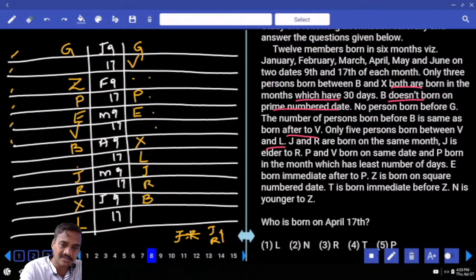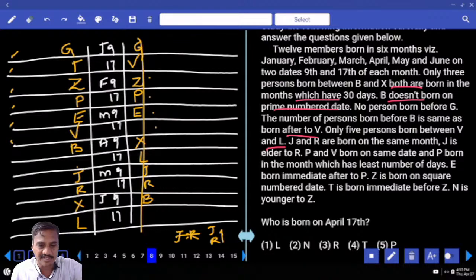Now here again, Z must be born on 9th. T is born before Z. In this case, T born before Z is not possible. N is younger to Z. Hence N must be here. Clear?